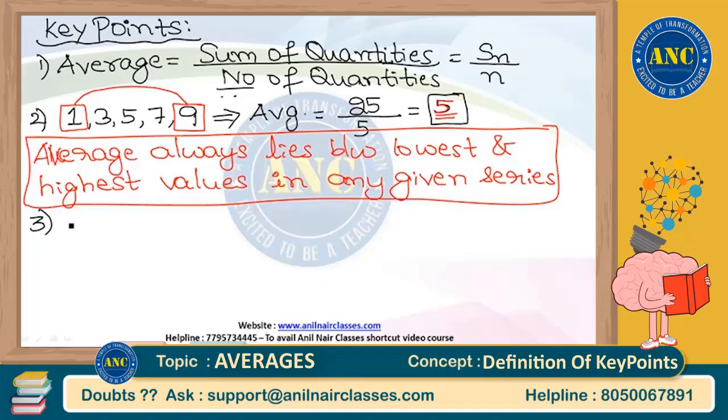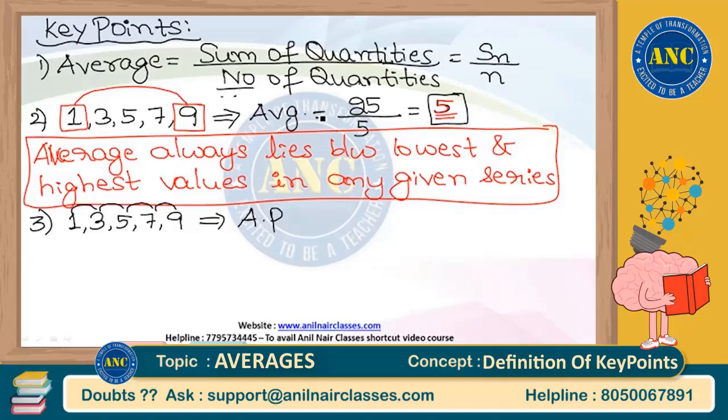My third key point, I will again write the same series 1 3 5 7 9. Can I say that 1 3 5 7 9 is in arithmetic progression, right? What is the meaning of arithmetic progression? Common difference between the consecutive terms should be same. It is same in all the consecutive terms. So it is in arithmetic progression.